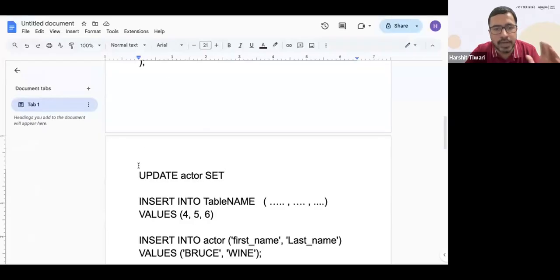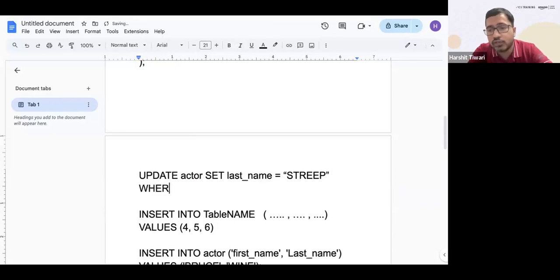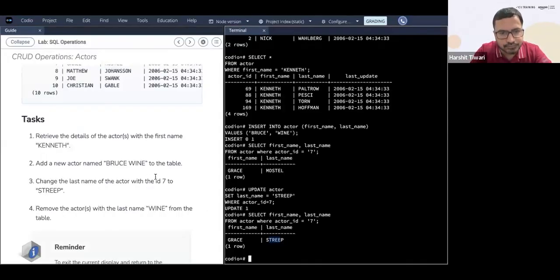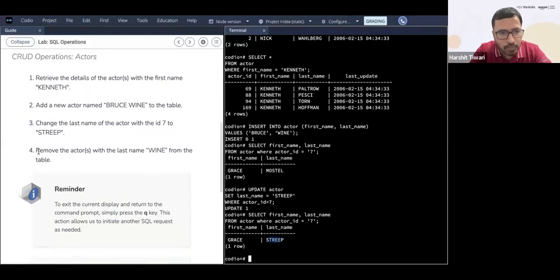So once again, for your revision, for update, you do what? Update the table name, set the column name. Which column name? The last name. I want to set the last name equal to what? The new value that you want to set, Streep or whatever value you want. And the where clause is for which row, in which row you want to do this updation. For that, they have given you the ID. Actor ID is equal to 7. So that is how you update it.